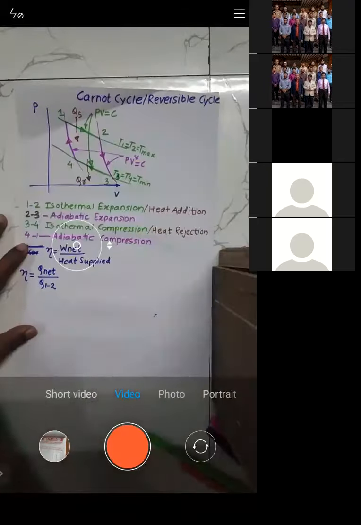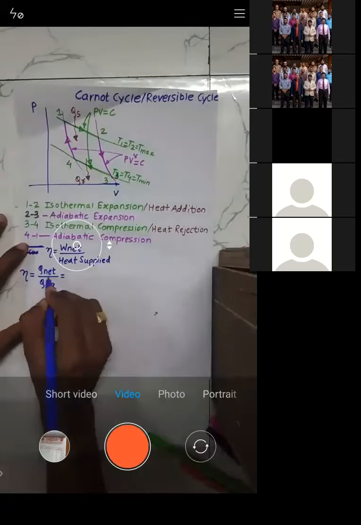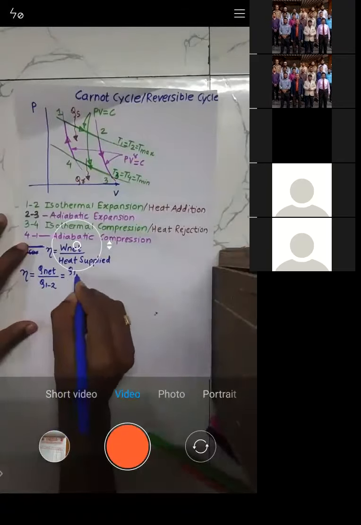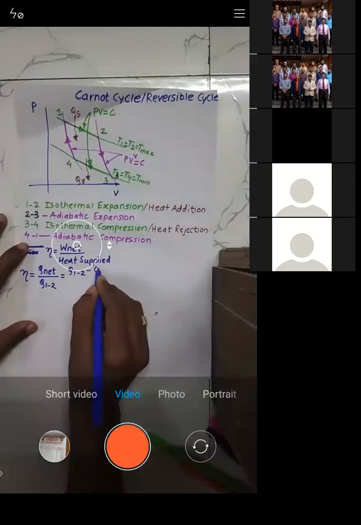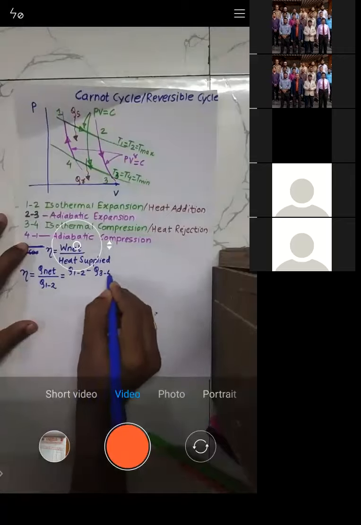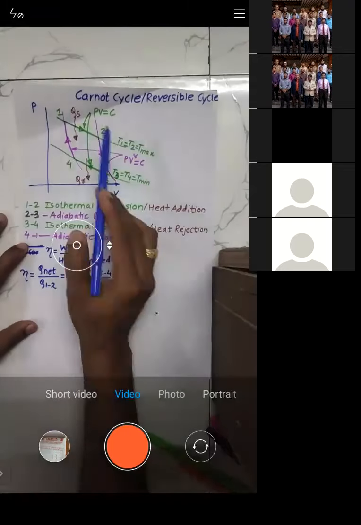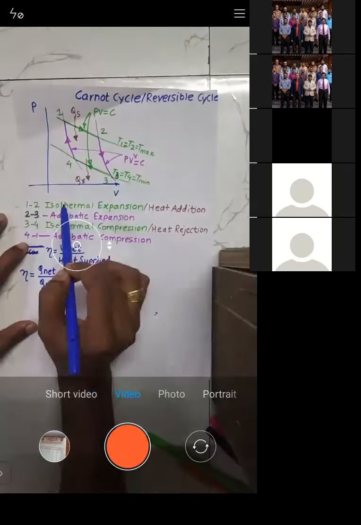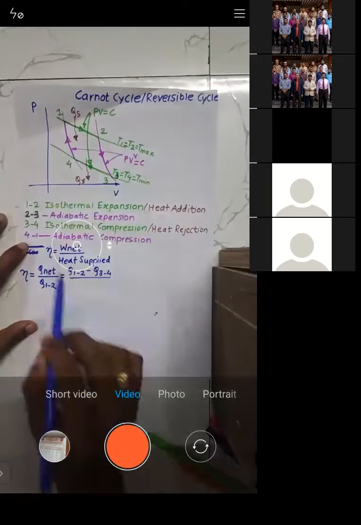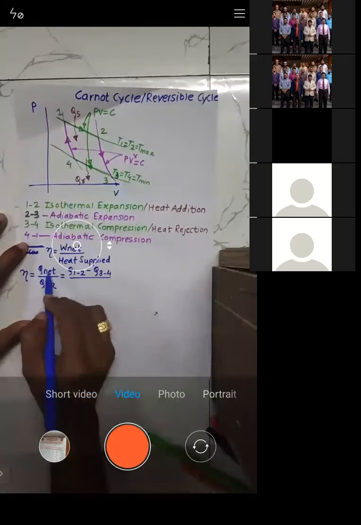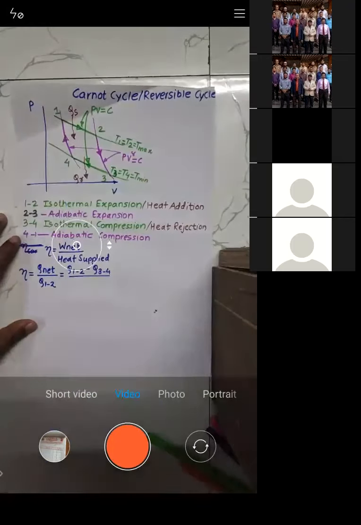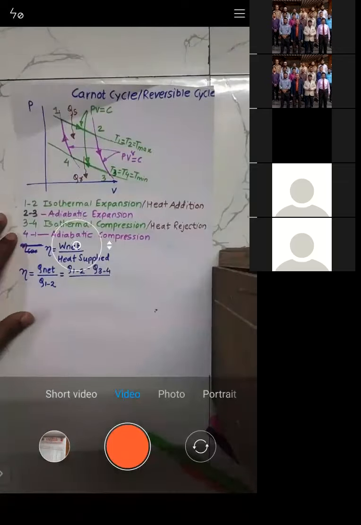So E is equal to, now what is net heat? Obviously it is heat supplied minus heat rejected. During 1 to 2 heat is supplied, during 3 to 4 heat is rejected. So net heat will be heat supplied minus heat rejected. Is that okay? Yes or no?